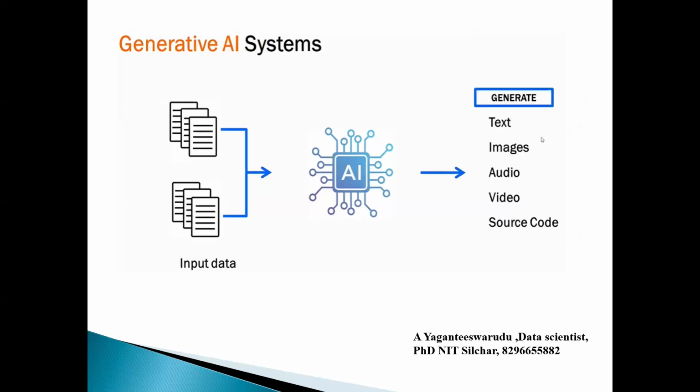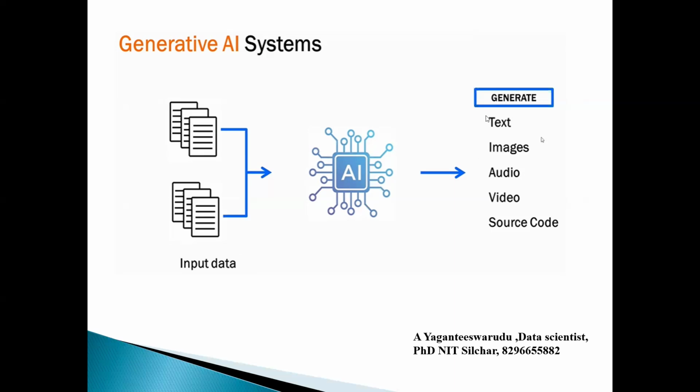Next, generative AI systems. Already I gave the basic definition of generative AI. Here also it takes input data, and that input data is a prompt. What a prompt is in detail and the different types of prompts, I will discuss in a separate session. I am going to provide the input along with the prompt.